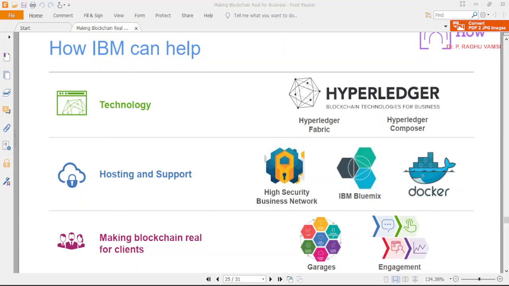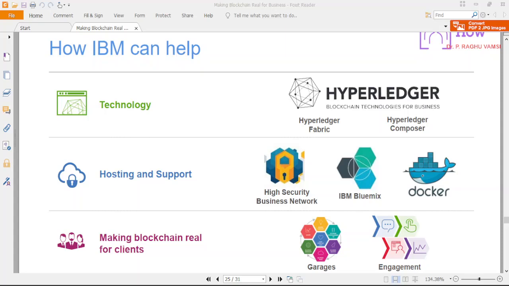The core features of this Hyperledger Fabric: the first one is the shared ledger. The ledger will be shared among all the participating nodes. The second one is security; they developed this keeping security in mind. Security features like integrity, confidentiality, and hashing all come into the picture. Non-repudiation, which is provided by the digital signature, also comes into the picture. So confidentiality is one more feature that it looks after.